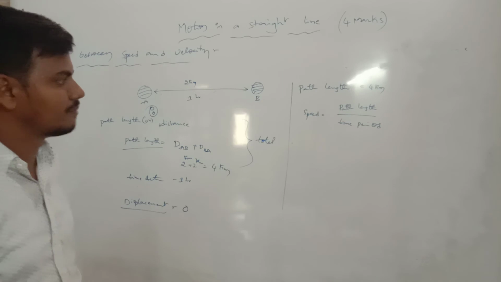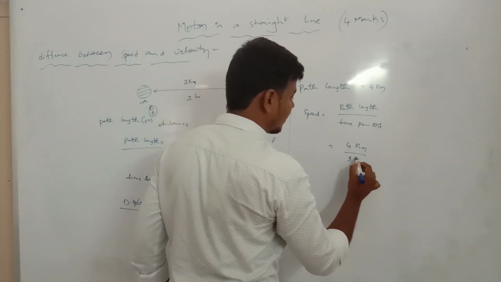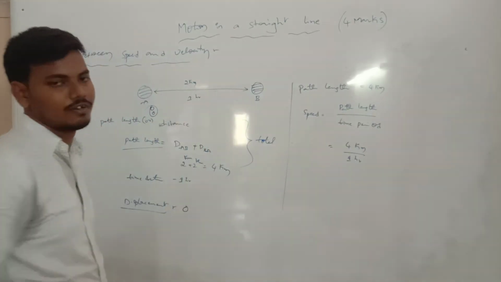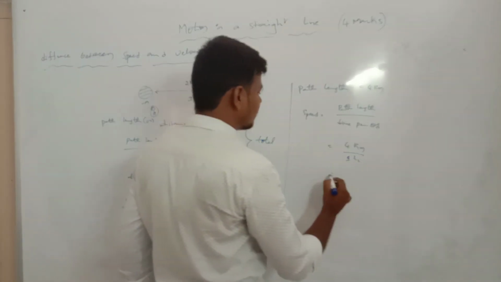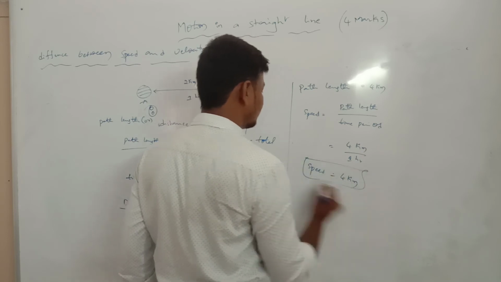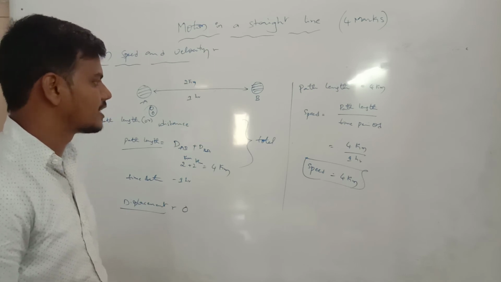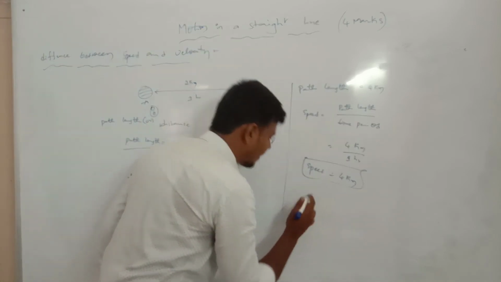Path length is 4 kilometers, time is 1 hour. Now speed is equal to 4 kilometers per hour. Again we move to displacement. This is the speed. Now velocity.